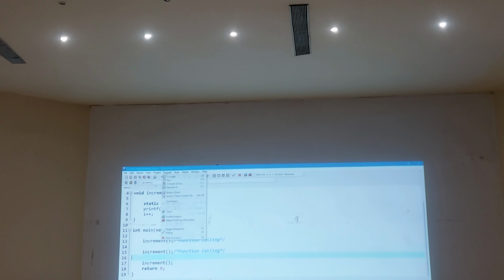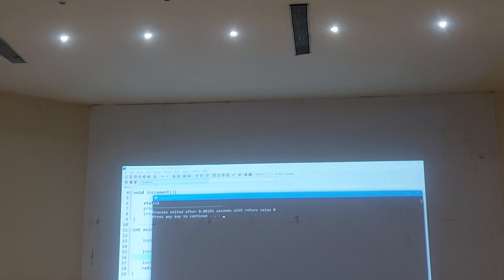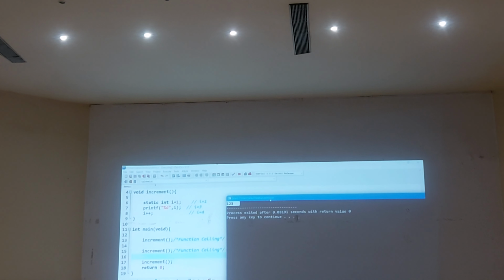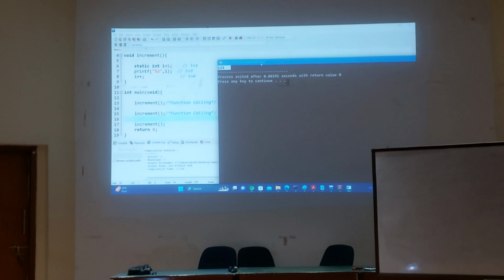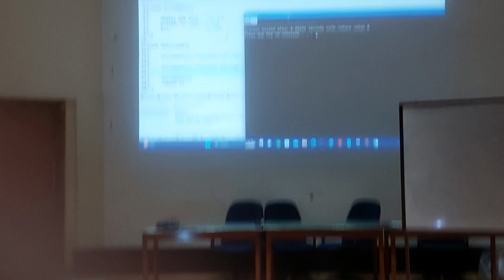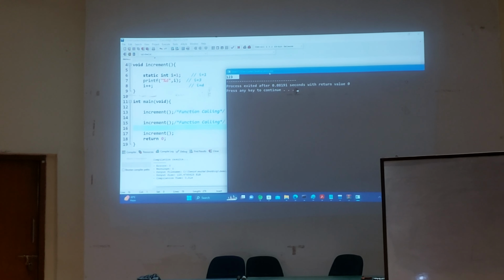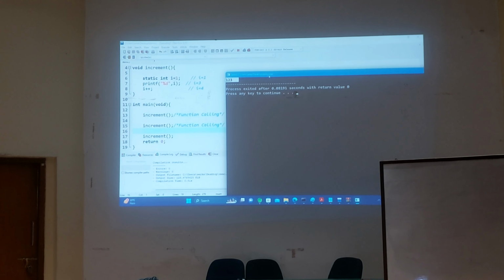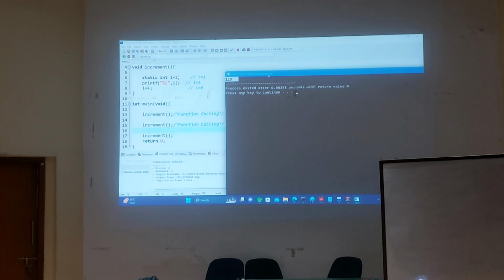Now execute the code. Compile and run. Can you see the output? What are the 2 important points you learned? In case of static variable, the value of the variable persists in between different function calls, number one. Very good. Static variable reinitialization takes place only once.